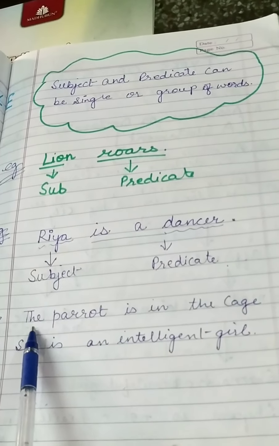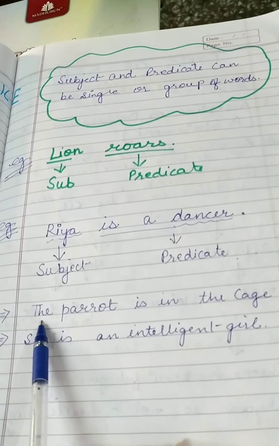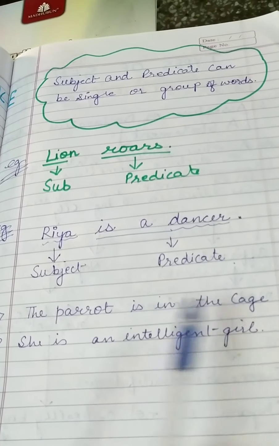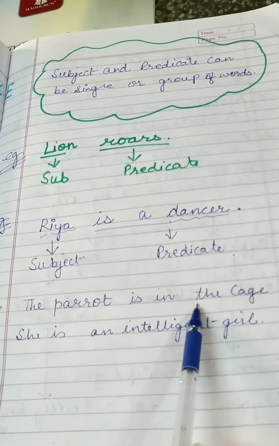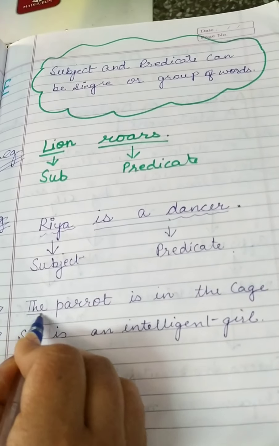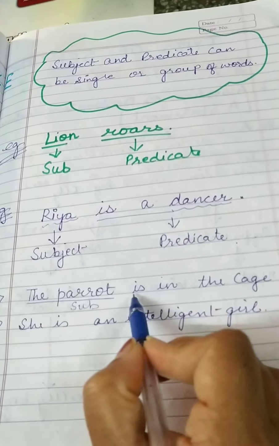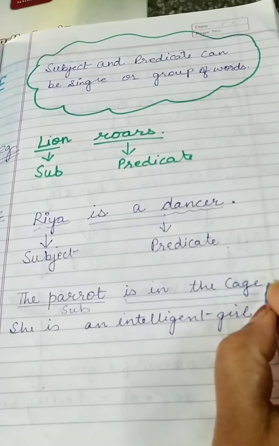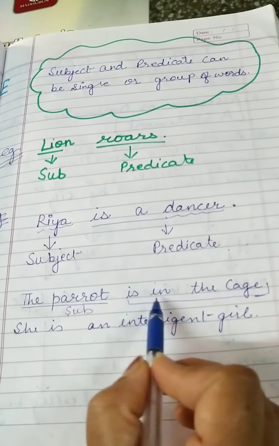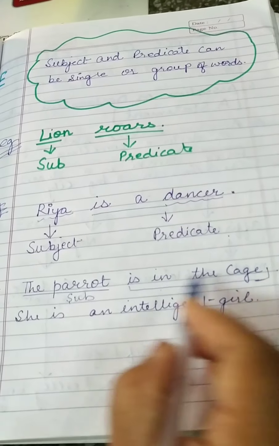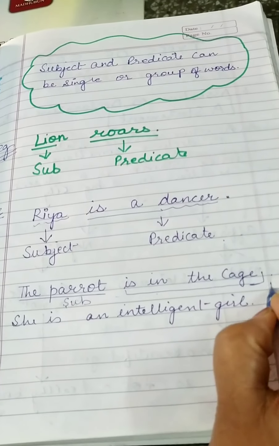Further, it would be more clear to you by looking at these more examples. The parrot is in the cage. Here we are talking about the parrot. So parrot is subject. And what information we are getting is the parrot is in the cage. So this part is predicate.